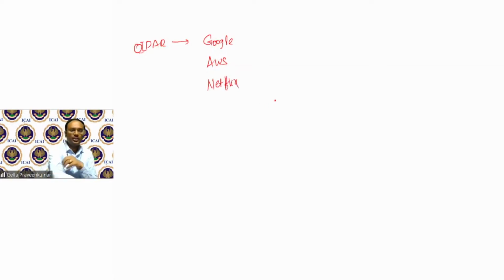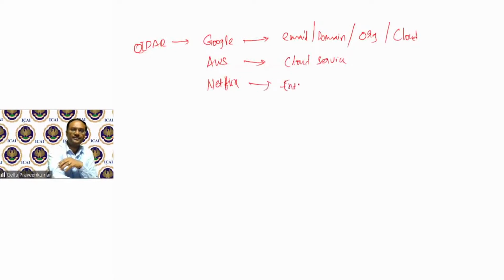Now, Google is into the activity of email, domain, organization. AWS is into the activity of cloud services. Even Google, for a moment, is into cloud management. Netflix, entertainment. Amazon, say, education and entertainment.